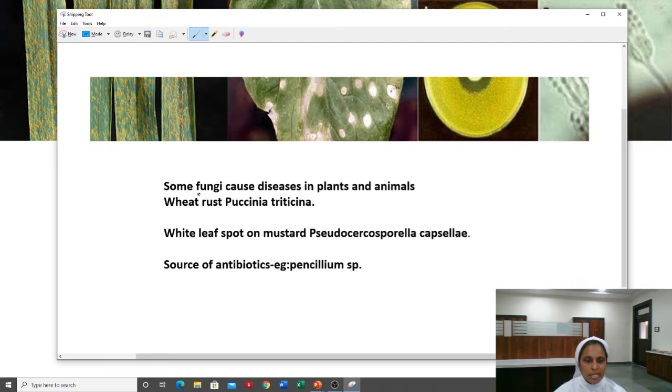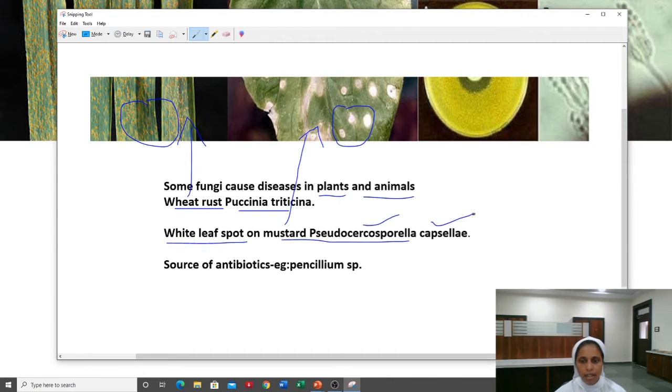So as I have told you, some fungi cause diseases in plants and animals. Wheat rust: Puccinia triticina is the causative agent. You can see here this kind of wheat rust, which you might have seen in your field. Have you seen? Okay, then the next disease is white leaf spot on mustard. That is the mustard plant. You can see this type of white spots. Have you seen this kind of white spots in your field? Yeah, the causative agent for that is Pseudocercosporella capsellae.